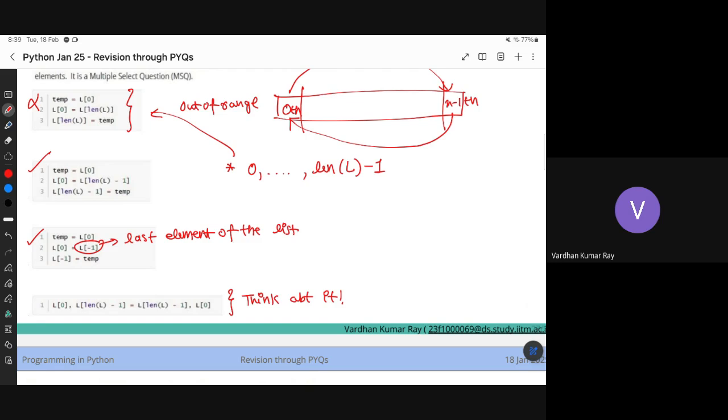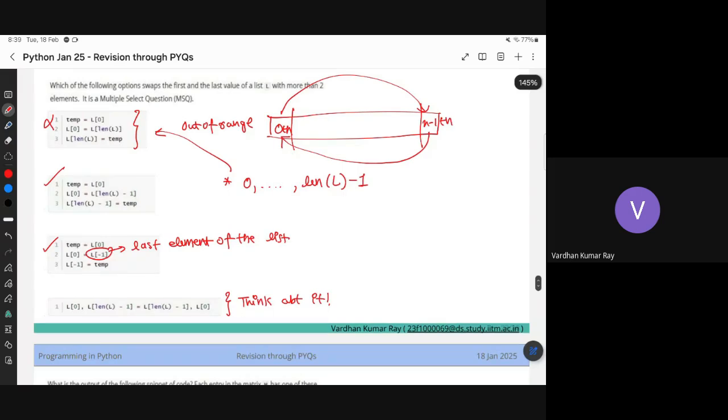Right. In an examination, if you feel you can't tell with full probability that an option will be right or wrong, then don't select it. At least in a multiple select question, because even if you have selected two correct options and you have marked one wrong option, you will lose all the marks. Right? To avoid that.